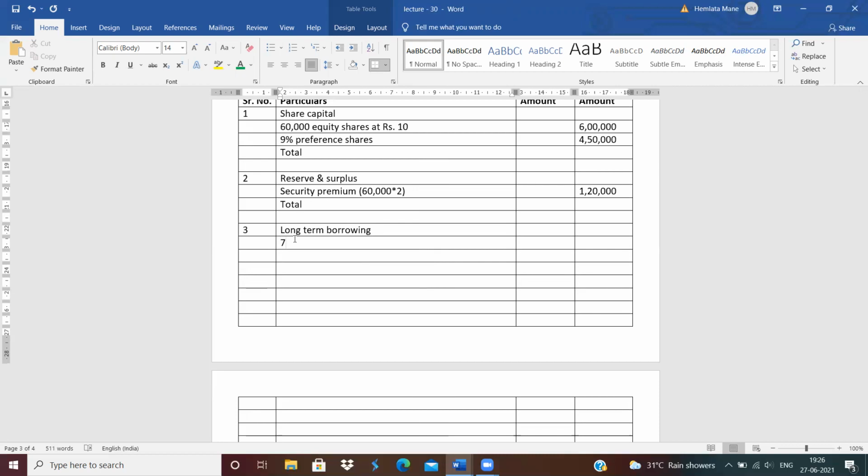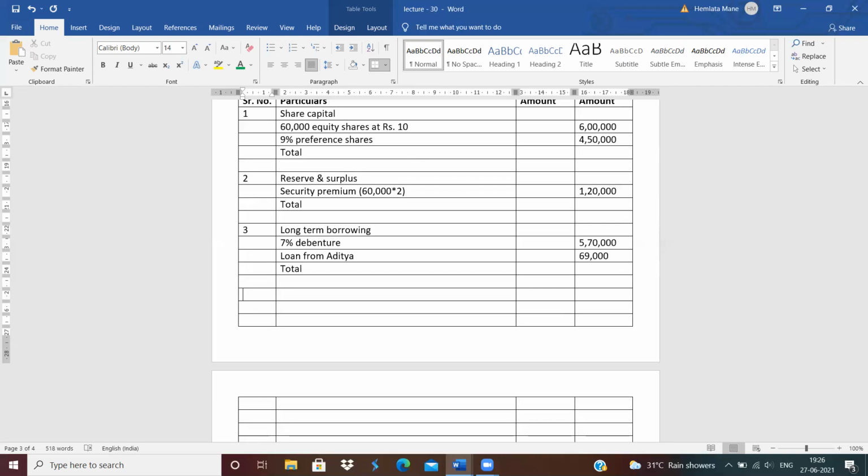7% debentures are given. The company issued debentures for rupees 5,70,000. Also the company took a loan from Aditya. Loan from Aditya for how much? The company took a loan for rupees 69,000. Next, leave one line for total.